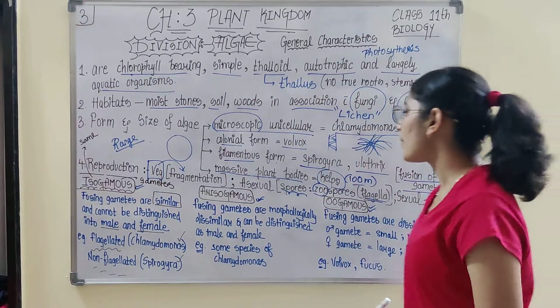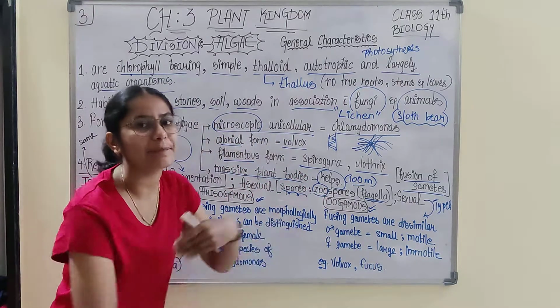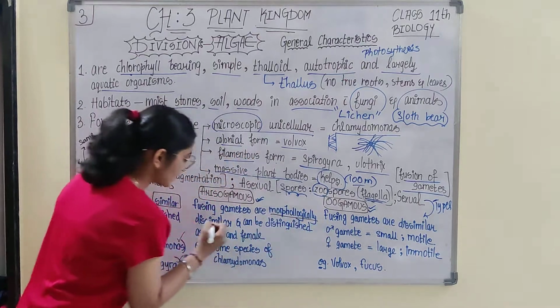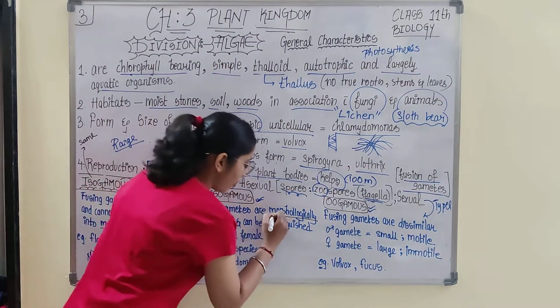In case of anisogamous, another type of sexual reproduction, the fusing gametes are morphologically dissimilar.